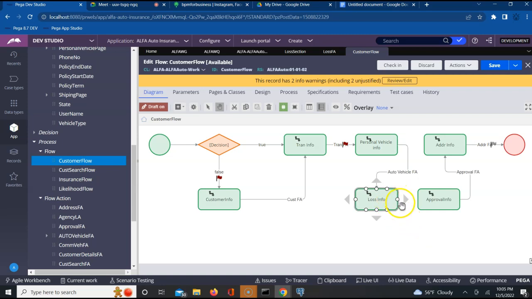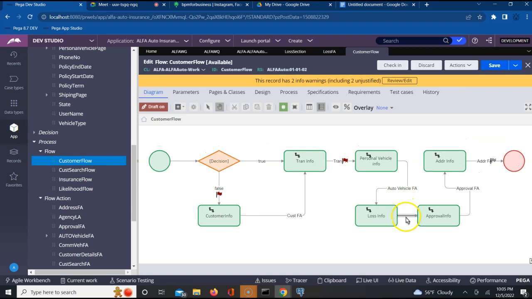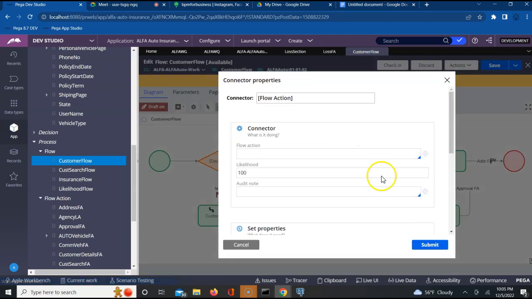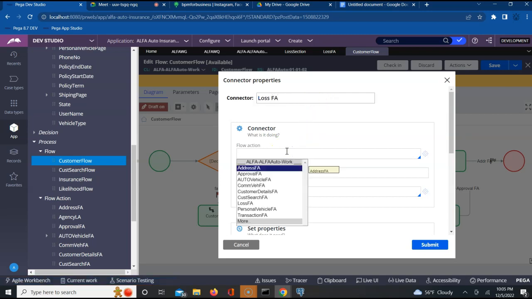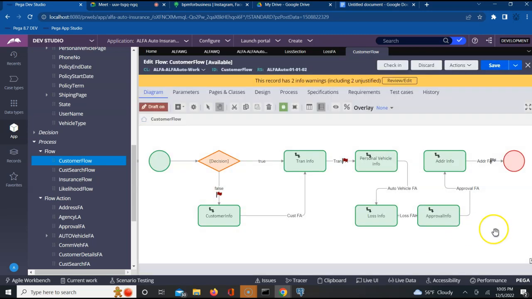And then of course the flow action going from here, what will be the flow action, guys? Last flow action. Open this and just give it a name, Loss. But here is where you'll be mapping that. Am I able to find that flow action, guys? Last flow action. Submit. But we didn't route it to any Workbasket yet, right?